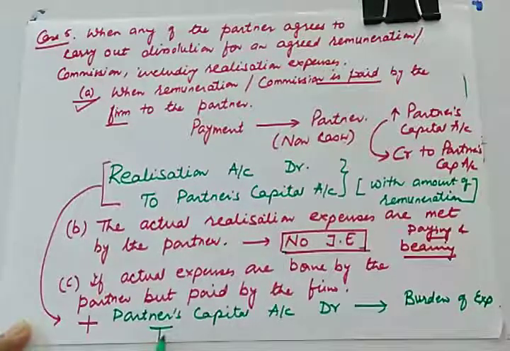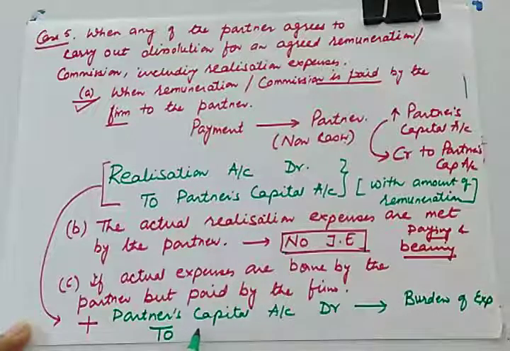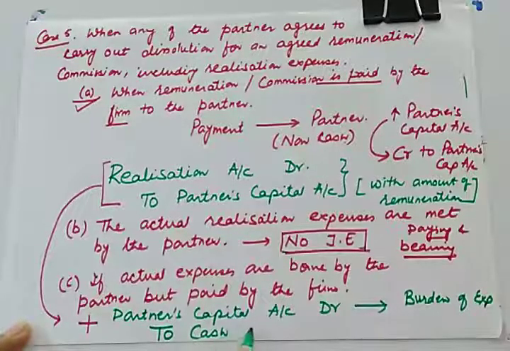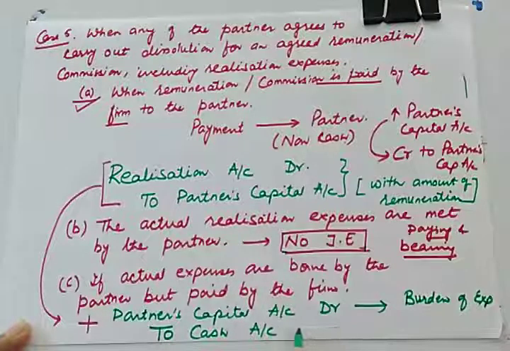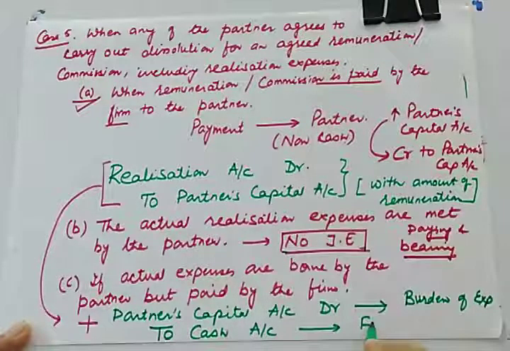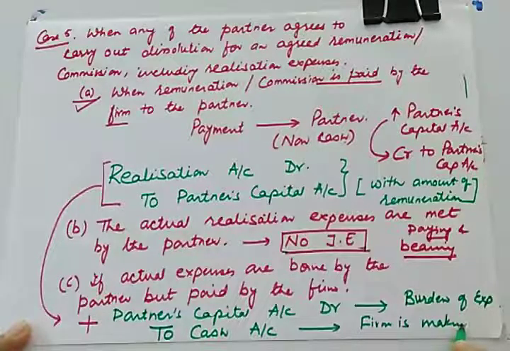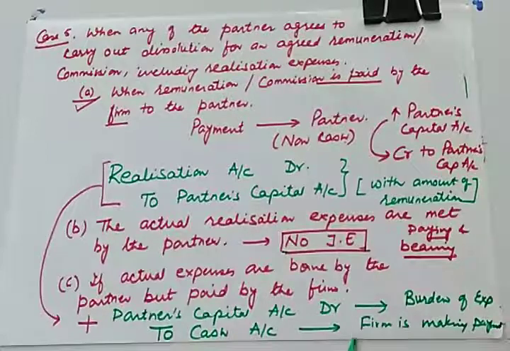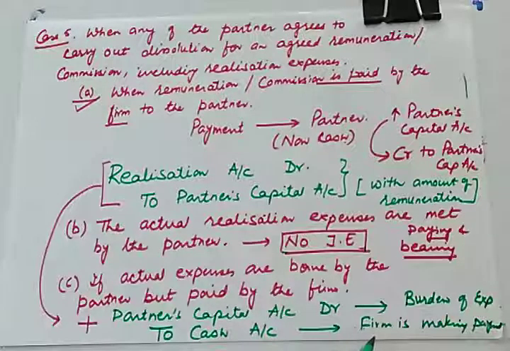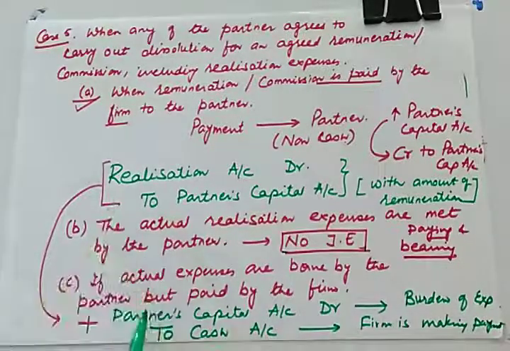But he is not paying. The money is taken from the firm, so we'll give credit to cash because the firm is making payment out of the firm's cash. So along with this, this entry will be there.